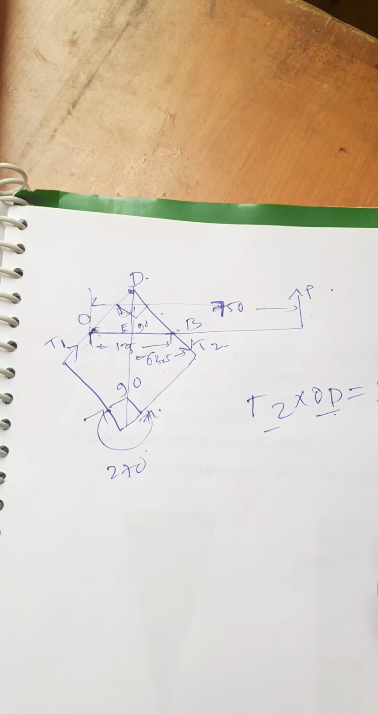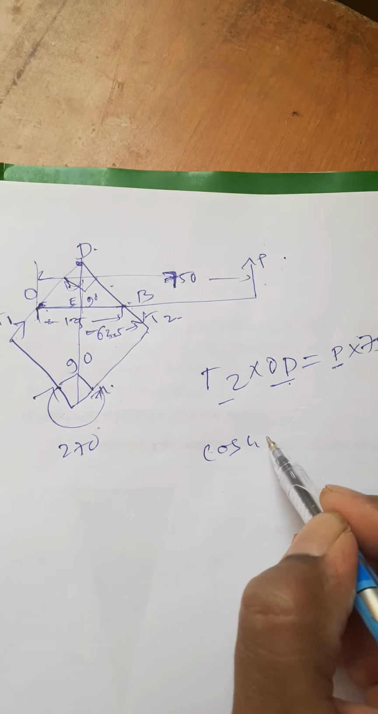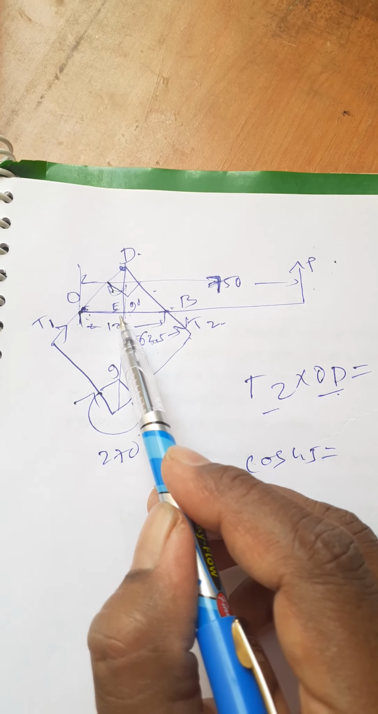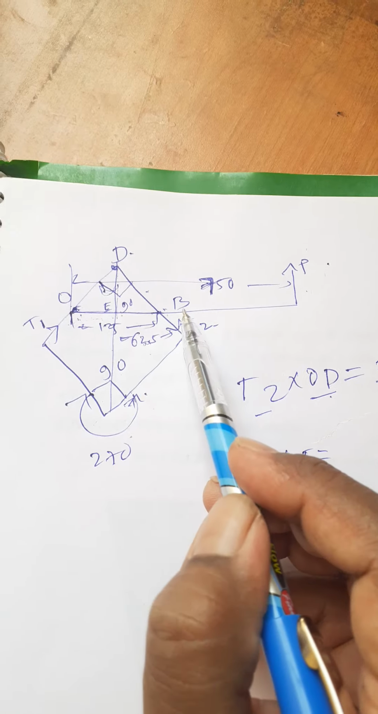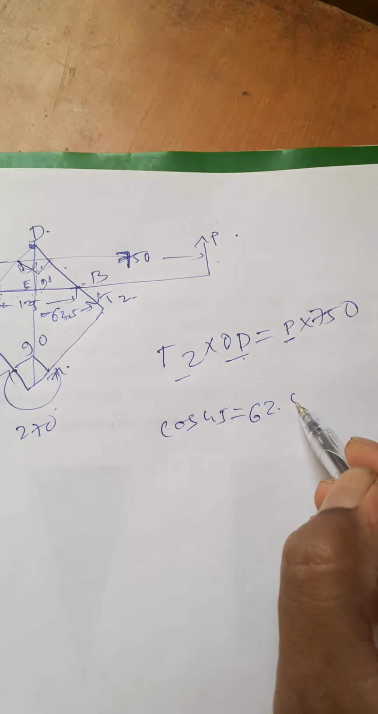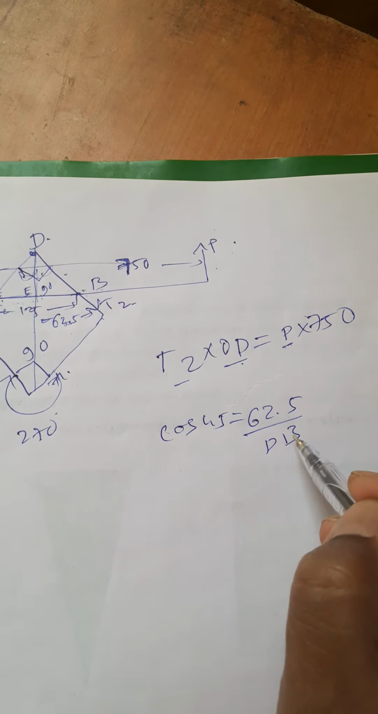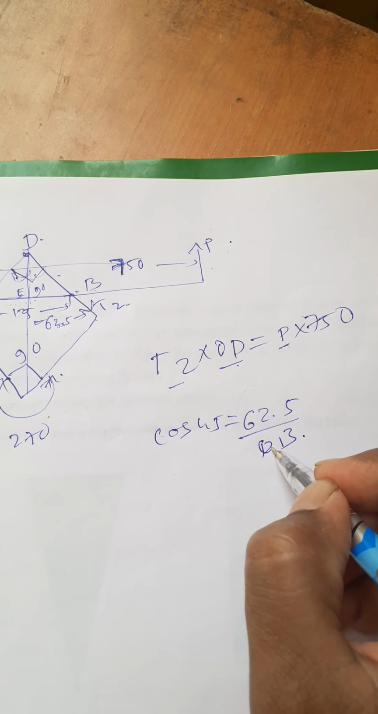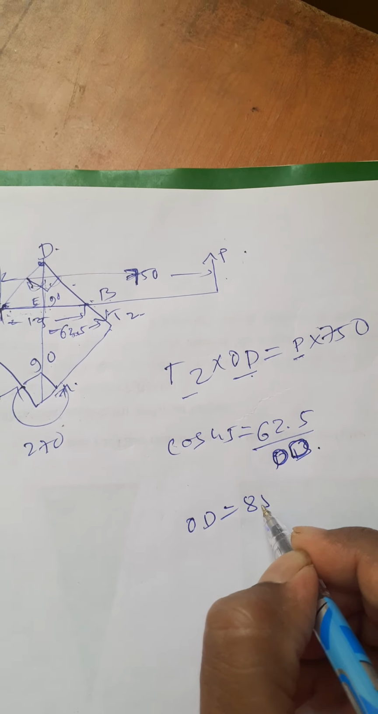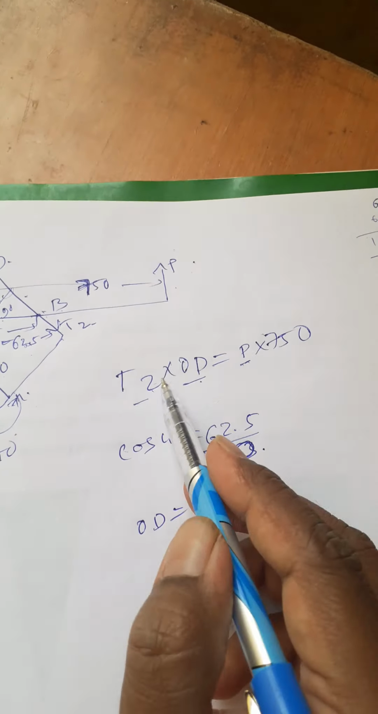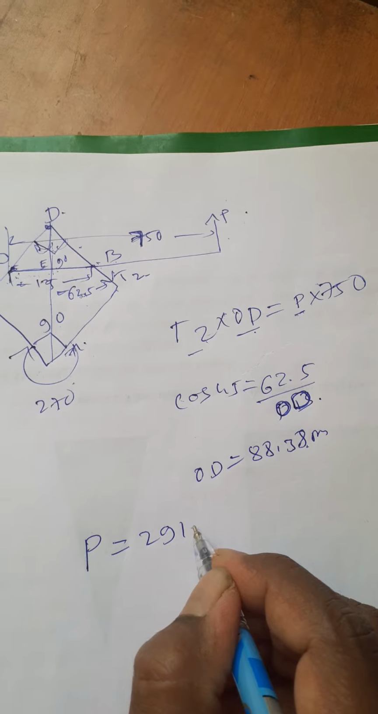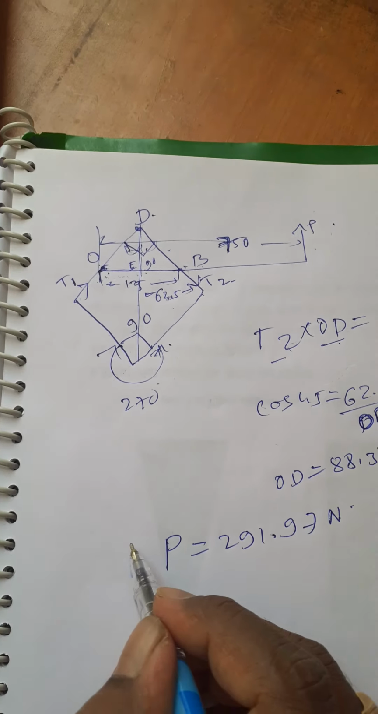To get OD, half of this angle is 45 degrees. So cos 45 is equal to 62.5 divided by DB, that is nothing but OD. So you will get OD as 88.38 mm. Substitute here, and you will easily get P is equal to 291.97 Newton. That is your part A.